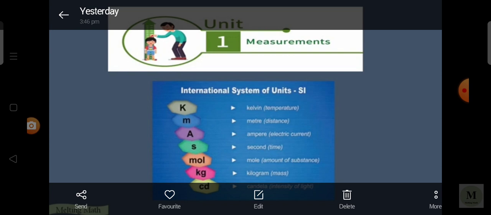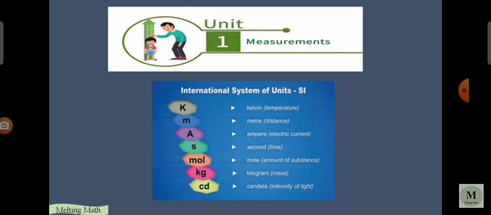Mass is measured in kilogram and gram. For this, kilogram is the standard unit for measuring mass, expressed as small kg. Intensity of light is measured in candela, and that is expressed as small cd.